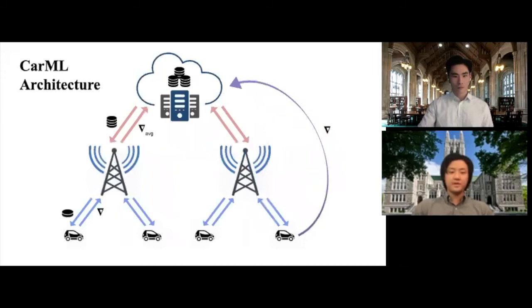Continuing from the previous slide, we'll show how data flows in the architecture. In the beginning, the data set and the model are stored inside the cloud server, and partitions of the training data are distributed to each RSU from the cloud server. Each RSU assigns mini batches of training data to vehicles within its range. Then vehicles upload the output gradients back to the RSUs after training. The RSUs will then upload the average of the gradients to the cloud server to obtain an updated model for the next iteration. Each vehicle can also choose to communicate with the cloud server and update the model directly.